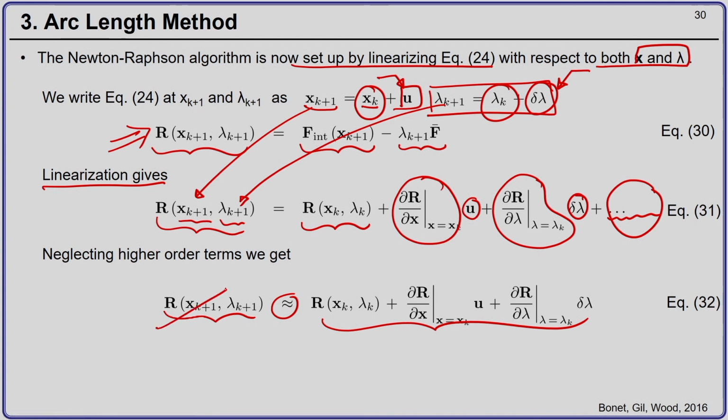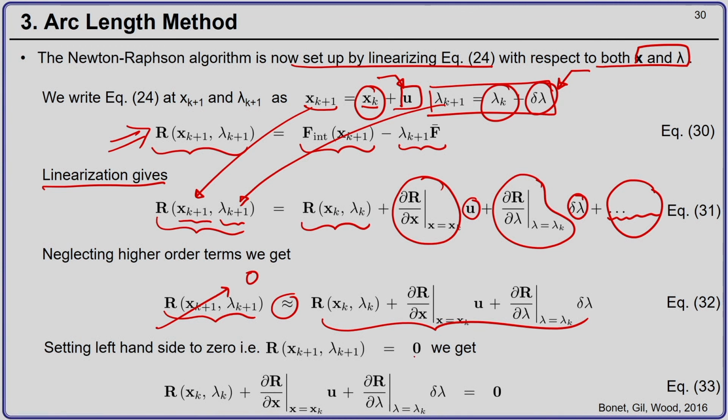And now, if I make the left hand side go to 0, then my right hand side, that is residual evaluated at x_k, lambda_k plus del r by del x evaluated at x_k into u plus del r by del lambda evaluated at lambda_k into delta lambda should be equal to 0.